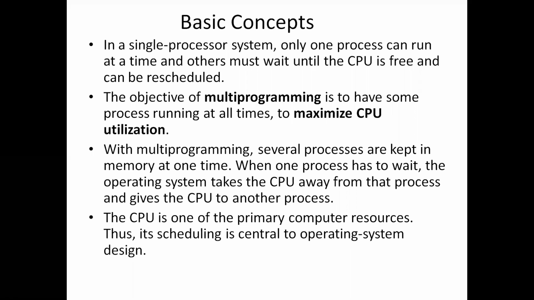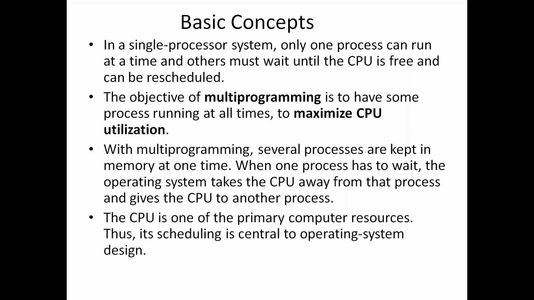When one process has to wait for any IO request or something, the operating system takes the CPU away from that process. Assume that the CPU is running process one. That process one may need to wait for some IO request.